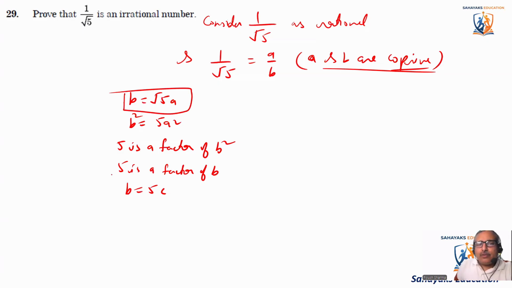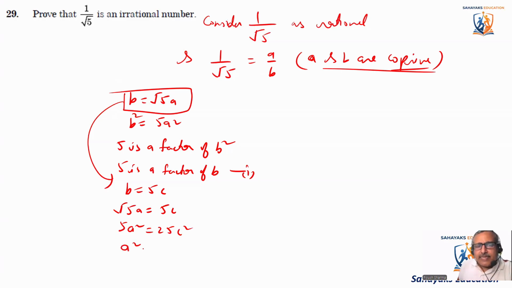So I'm just putting the value: root 5 a is equal to 5c. Now again, we'll square both sides. When I square both sides, it becomes 5 a square is equal to 25 c square. Now if I cancel 5 from both sides, it becomes a square is equal to 5 c square.